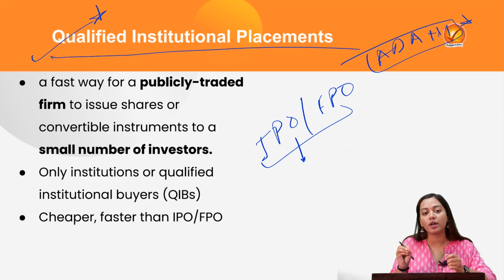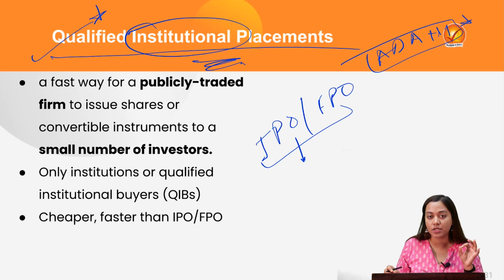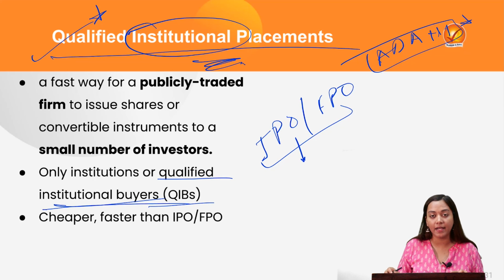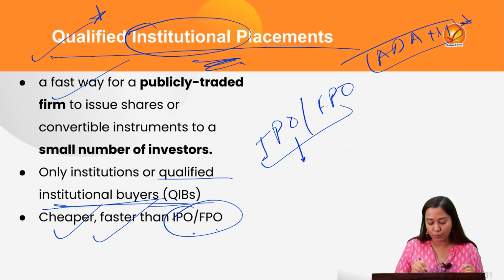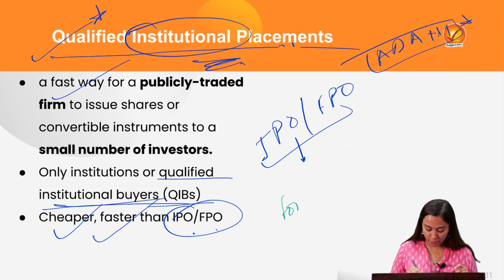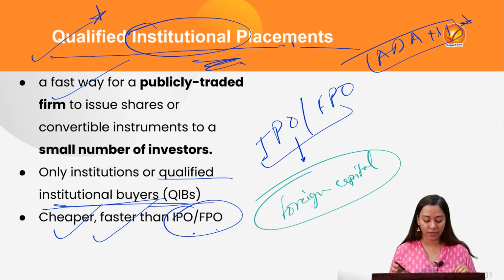As the name suggests, this is not available for citizens. This can only be bought by institutions, or qualified institutional buyers. So only QIBs can buy it, and not individuals like you and me. Of course, this is a much cheaper and faster way as compared to IPO and FPO. These are basically issued to reduce our reliance on foreign capital, so that we can attract more national capital, right?